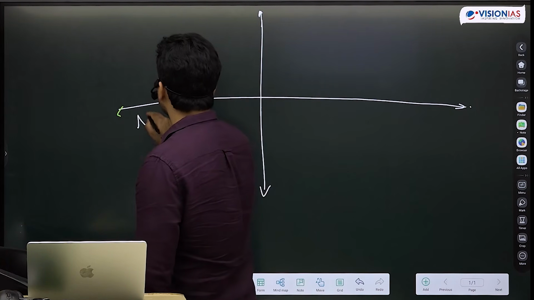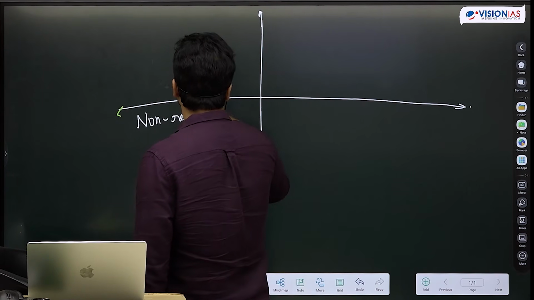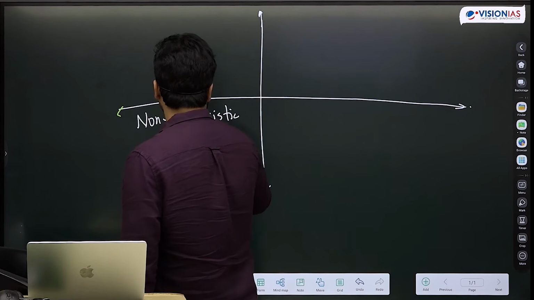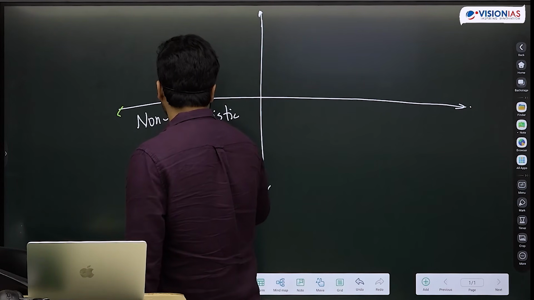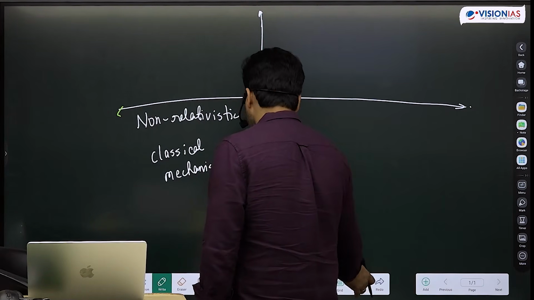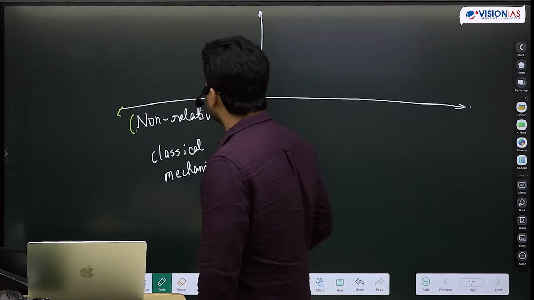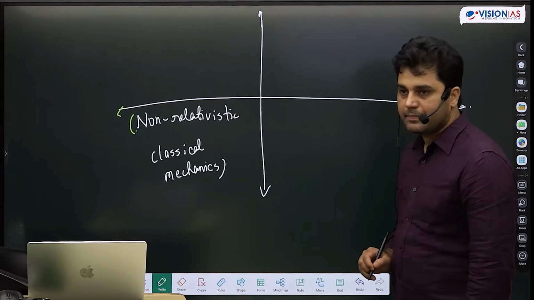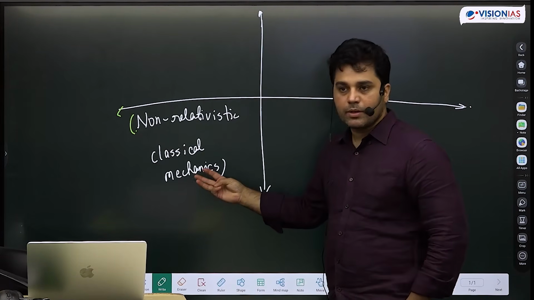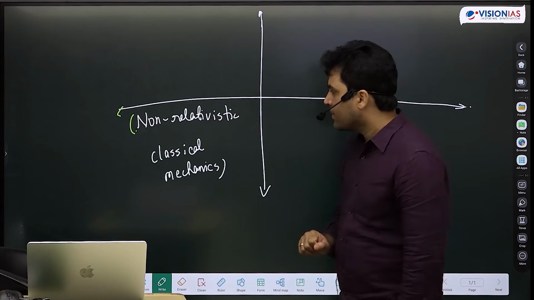First I will start with non-relativistic classical mechanics. Okay? I already told you that there are 3 different approaches to do this. For our purpose, we only have to do the first one. We only have to do Newton's laws of motion.